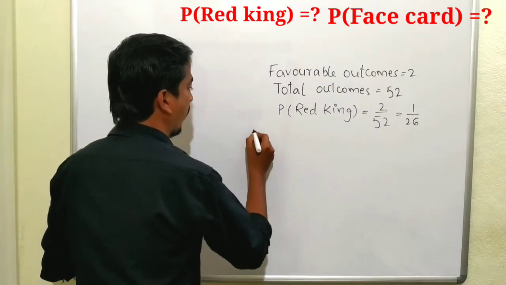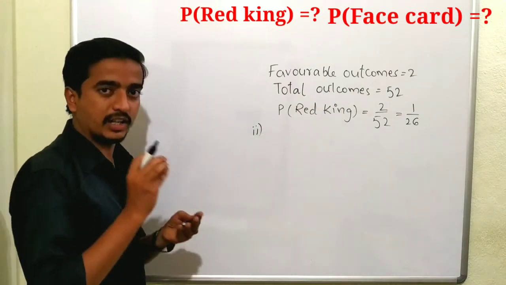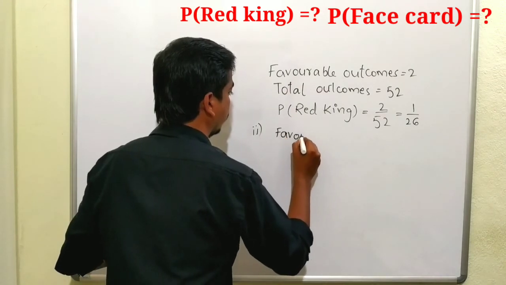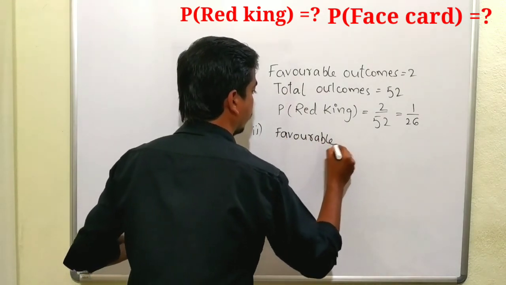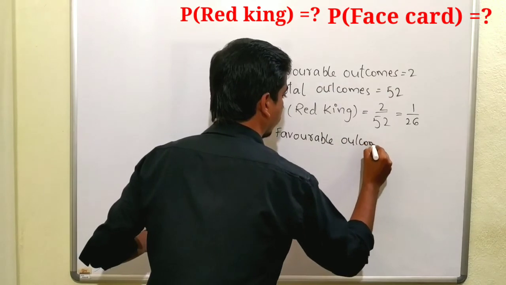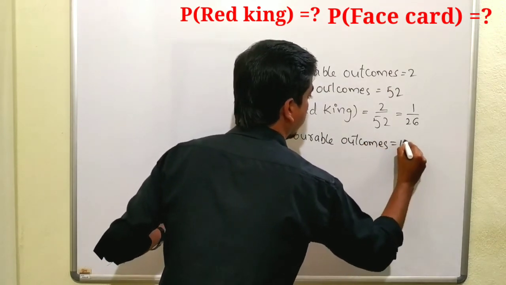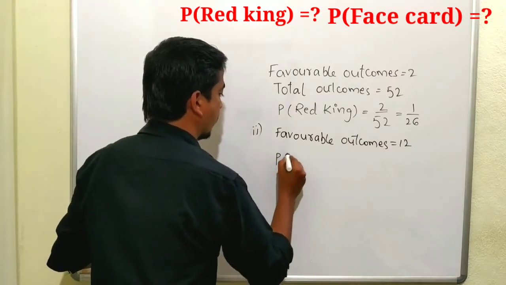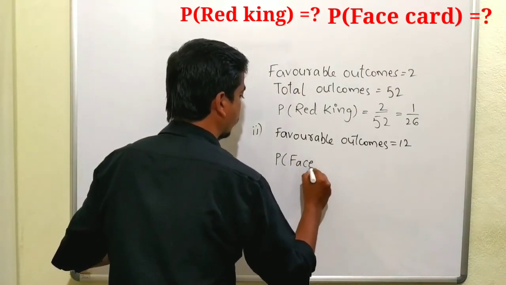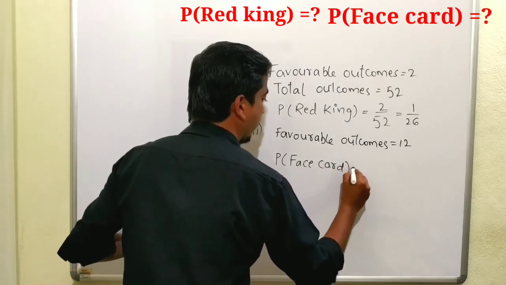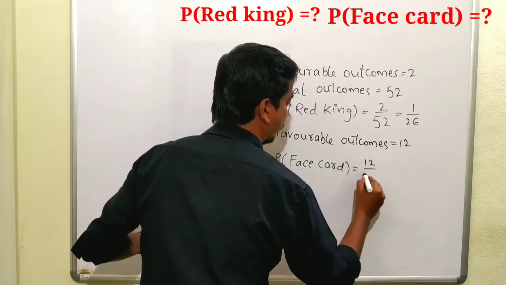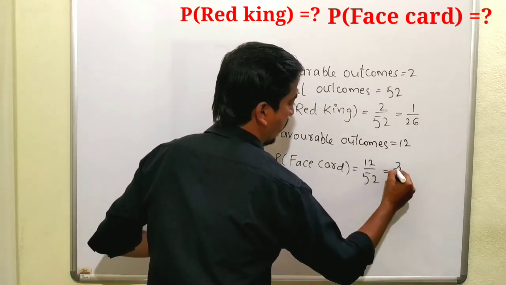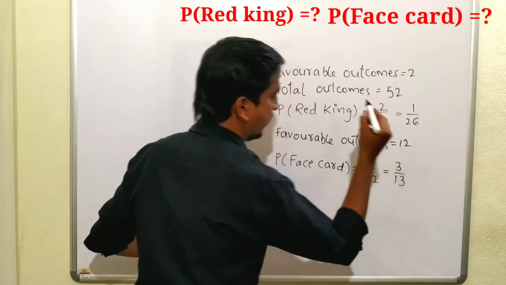So the favorable outcomes to get a face card is 12, and the total number of outcomes is the same, 52. So the probability of a face card is 12 by 52. By simplifying this by the 4 table, we get 4 3s are 12, 4 13s are 52.